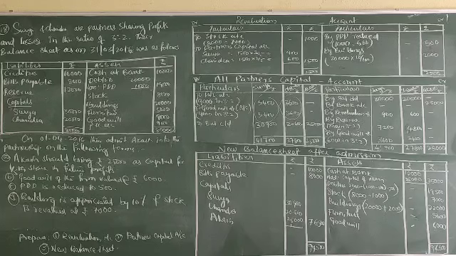Coming to the asset side of all partners capital account. So balance sheet, asset side profit and loss account 9,000 is there. 9,000 in 3:2, that is 9,000 into 3 by 5, that is 5,400 of Surya. 2 by 5, that is Chandra, that is 3,600. Like that goodwill, that is balance sheet goodwill 9,000 is there. That 9,000 in 3:2, that is 5,400 and 3,600.